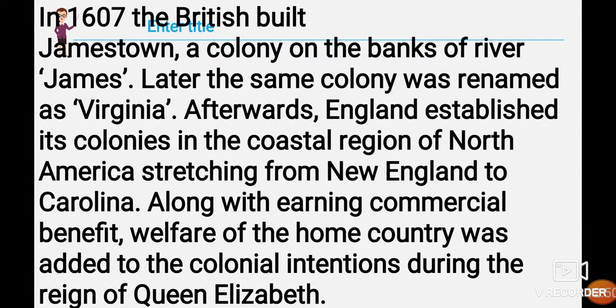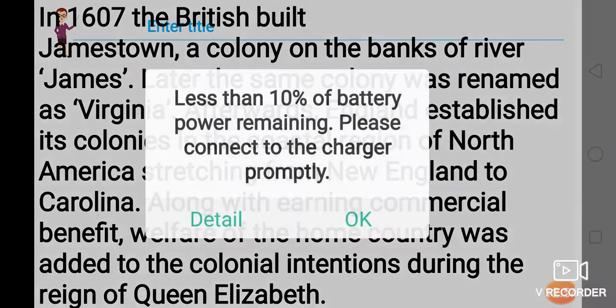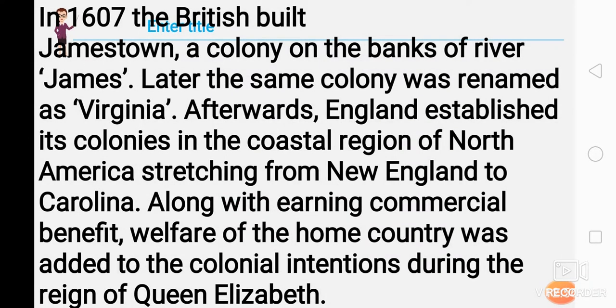Now moving further, in 1607 the British built Jamestown, a colony on the banks of the River James. Later the same colony was renamed Virginia. Afterwards, England established colonies in the coastal region of North America, stretching from New England to Carolina. Along with earning commercial benefit, the welfare of the home country was added to the colonial intention during the reign of Queen Elizabeth.